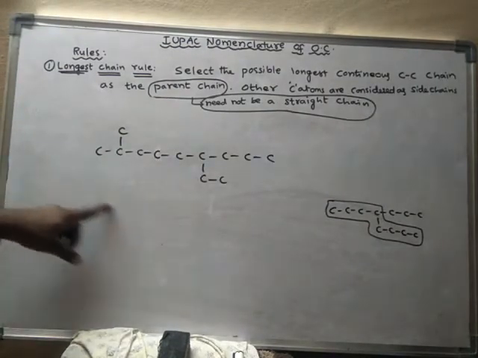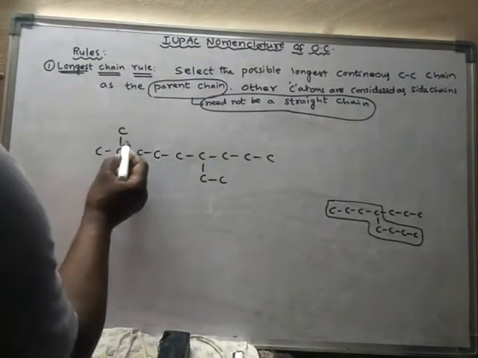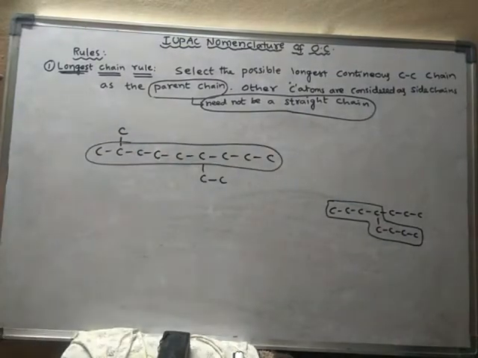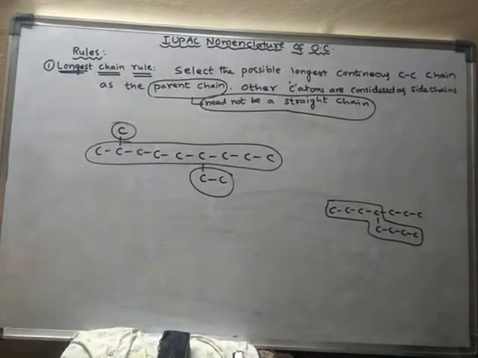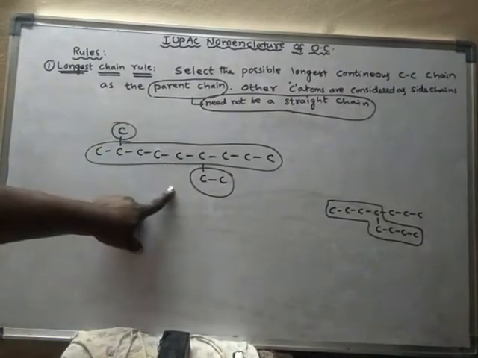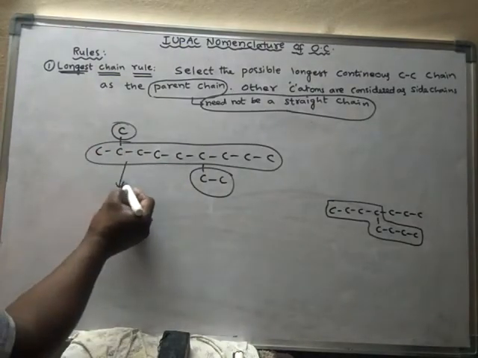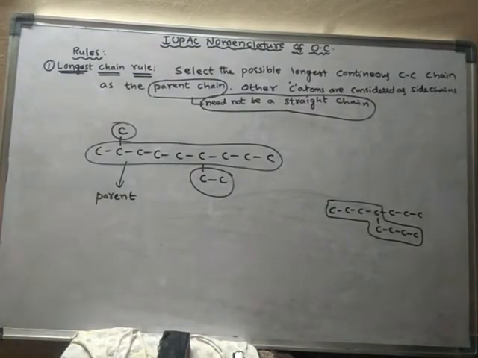Now from this compound, identify the parent chain. See, this is the parent chain, because the longest continuous carbon chain will act as the parent chain. This one is a substituent, and this is also a substituent. So how many substituents are there? This is one substituent and this is another substituent, and this is the parent chain.